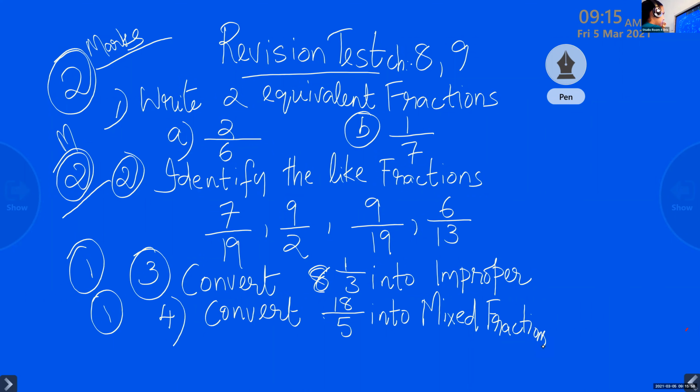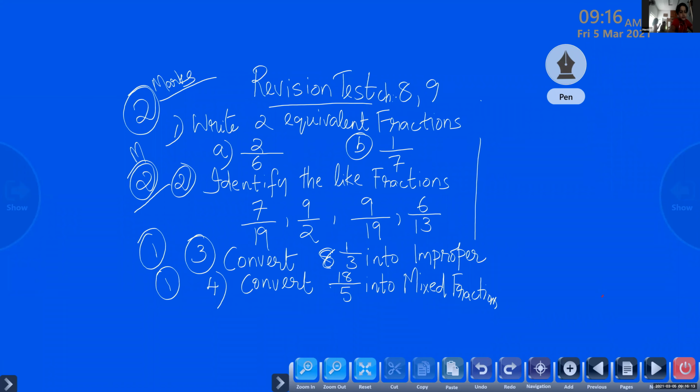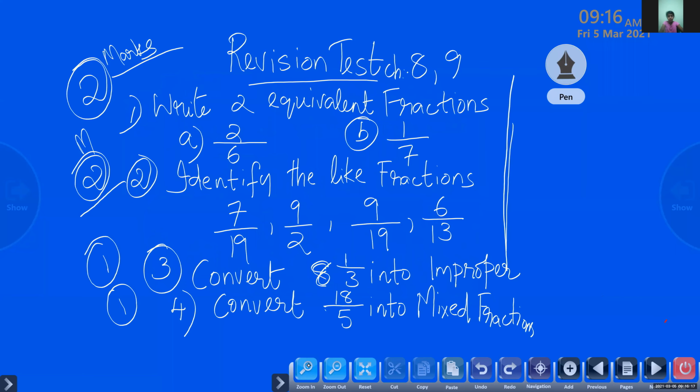Children, I have to write question number 5 and 6. Can I write it on the side or can I change the board? Ma'am, write it on the side. Ma'am, the third was not finished. Question number 5: add the like fractions.